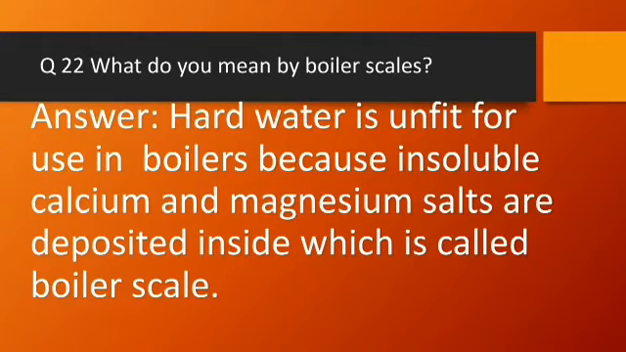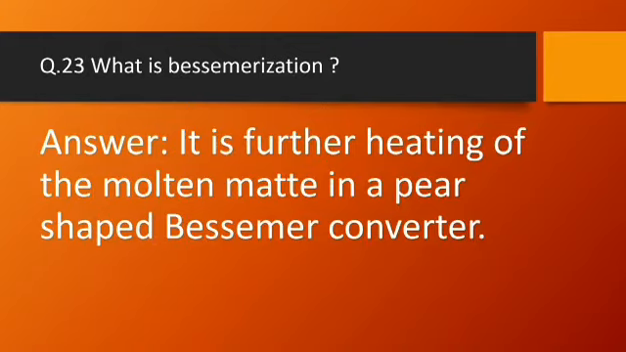Question number 22, what do you mean by boiler scales? Answer, hot water is unfit for use in a boiler because insoluble calcium and magnesium salts are deposited inside, which is called boiler scale. Question number 23, what is Bessemerization? Answer, it is further heating of the molten matte in a pear-shaped Bessemer converter.